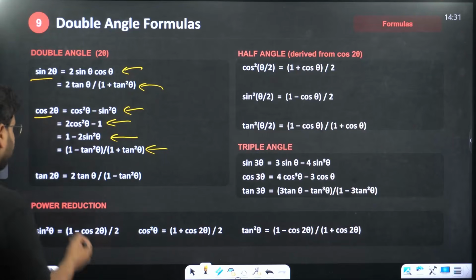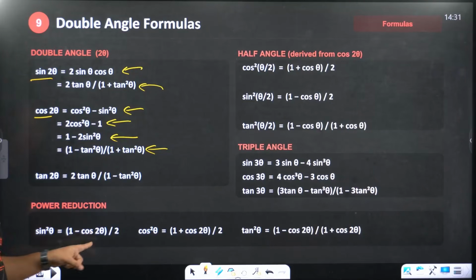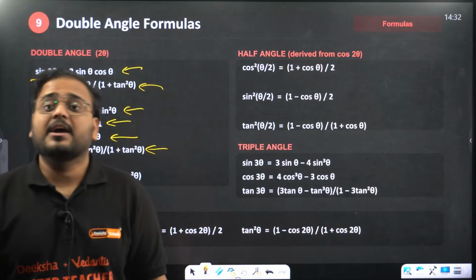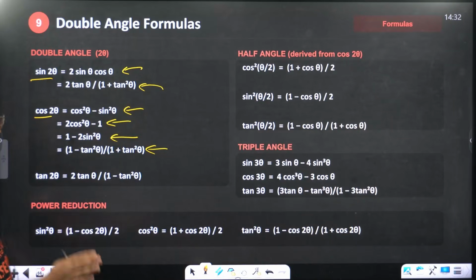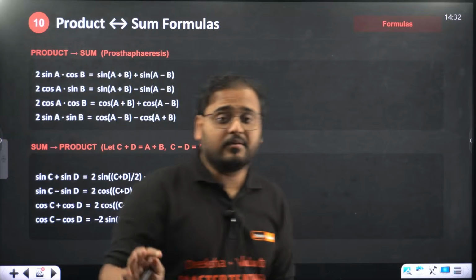Okay, then the power reduction formula, basically writing sin square in terms of the first power: here the power is 2, here the power is 1, and the angle is half, here the angle is double. All these half angle and triple angle formulas are very important. Please take the notes and learn all of them, remember all of them.